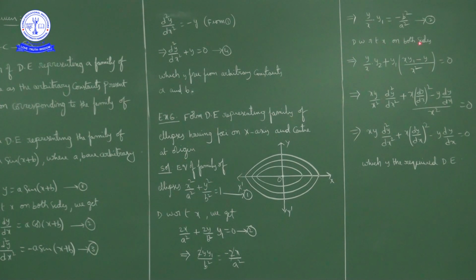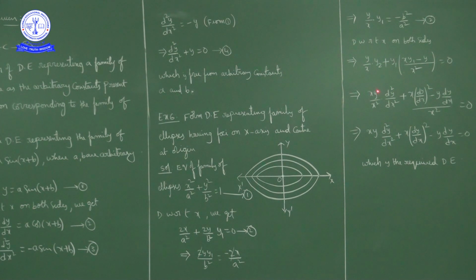Now differentiate with respect to x on both sides. So we get a uv product of functions. First function into the derivative of second function, y1 derivative y2, plus second function y1 into the derivative of first function, y by x: the derivative is (x into y1 minus y into the derivative of x, which is 1) upon x square, is equal to 0. Here multiply and divide with x.